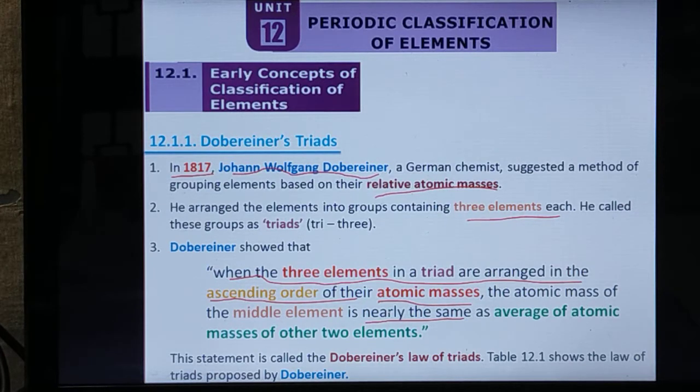So this is the Dobereiner triad rule. This statement is called Dobereiner's law of triads.